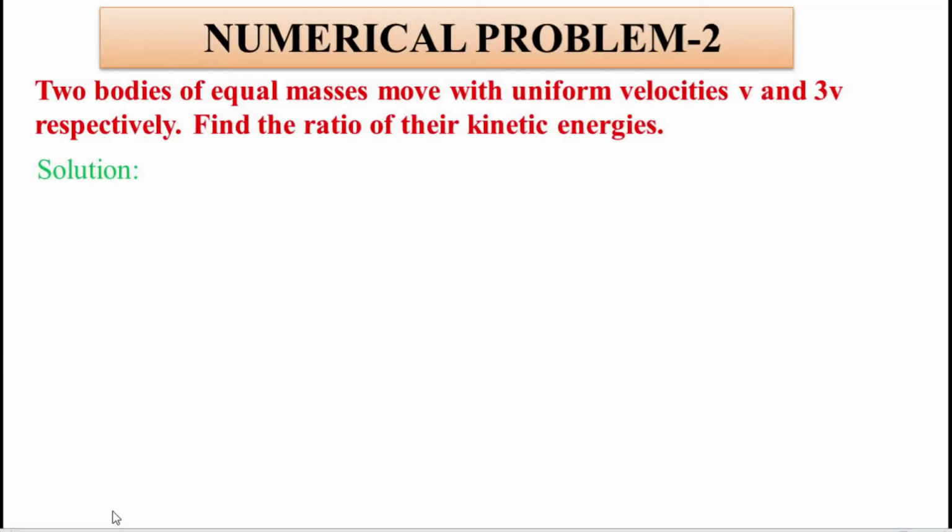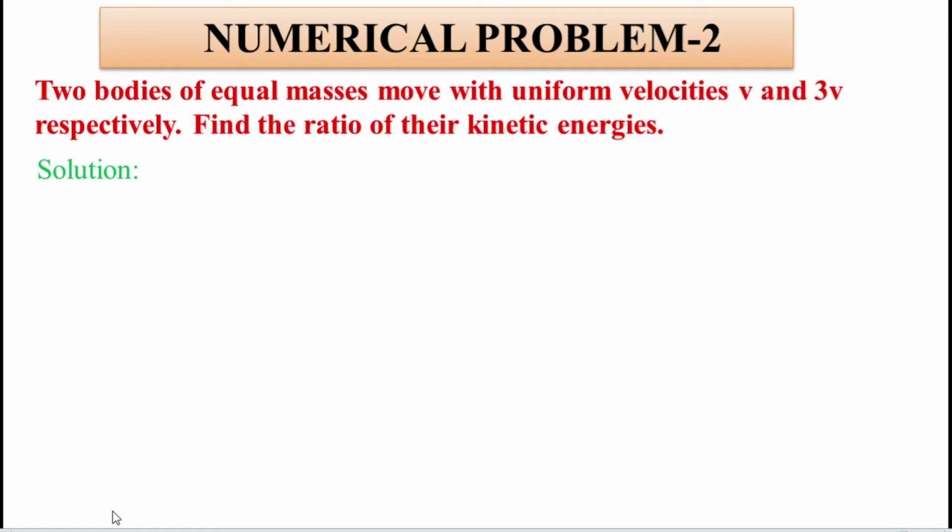So students, next numerical problem. Two bodies of equal masses move with uniform velocities v and 3v respectively. Find the ratio of the kinetic energies. So students, first we have to read these questions twice. Two bodies have equal masses, but the velocities are v and 3v. The velocity is different, but masses are the same.